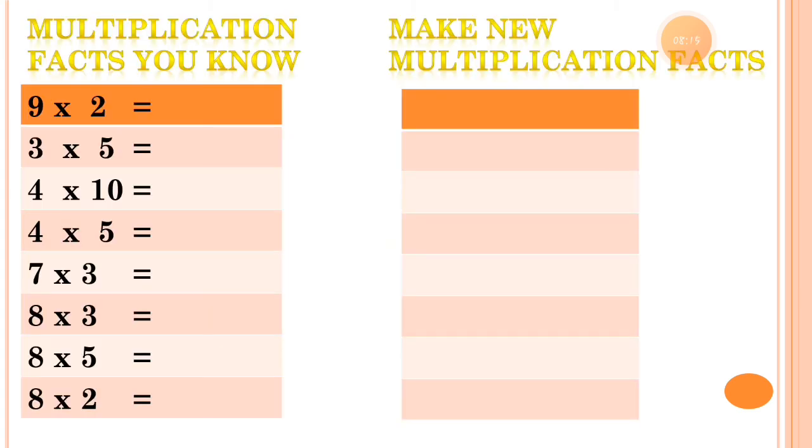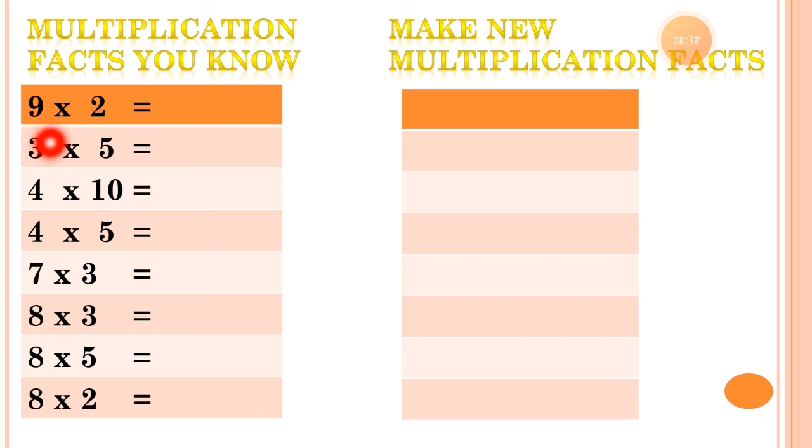One multiplication fact sentence is given and the new multiplication fact sentence we have to write.